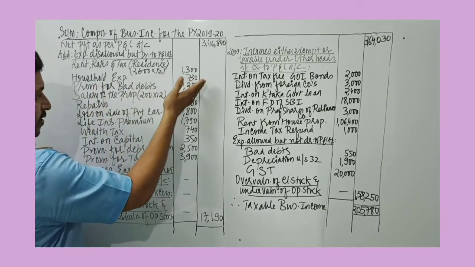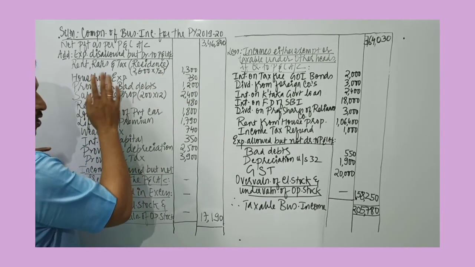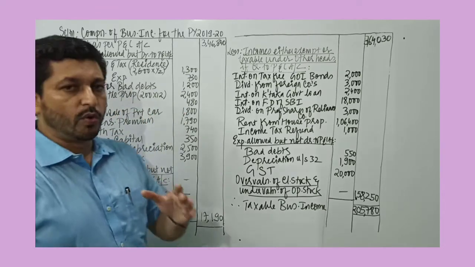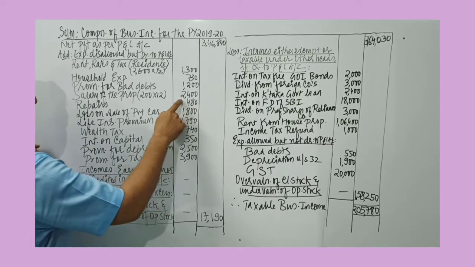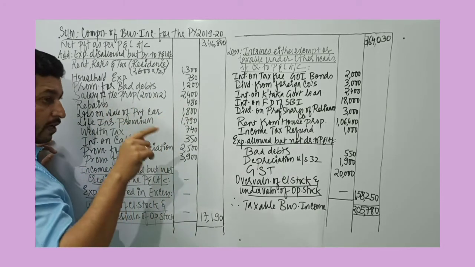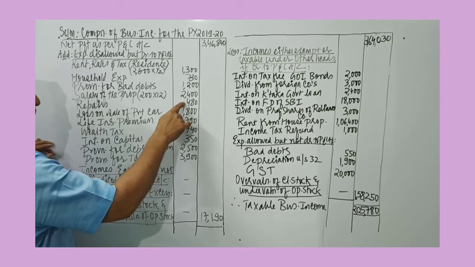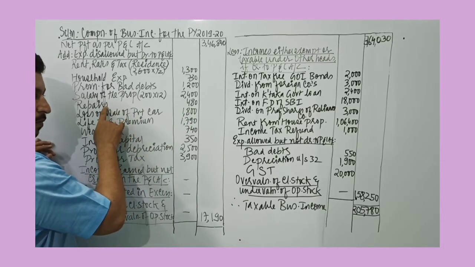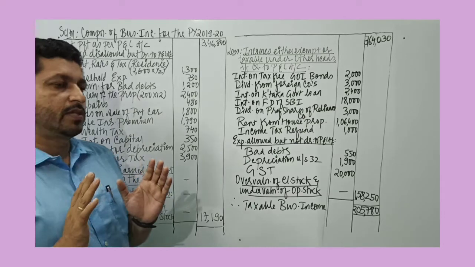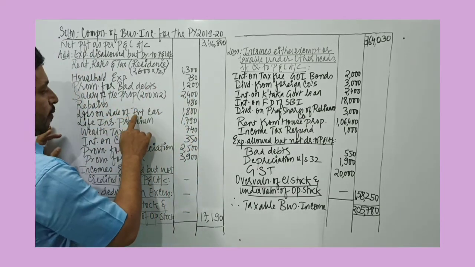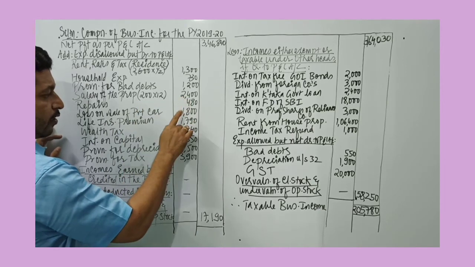Then household expenses relating to his house, provisions, as I mentioned, are disallowed. Salary of the proprietor, he is paying himself 200 rupees per month, so into 12 is 2,400. Repairs is given very clearly not for business. Since it's given not for business, it is added back. If simply the word repairs had been given, and not for business premises, we wouldn't have added it back. Then loss on sale of private car, this is a private car, nothing to do with business,